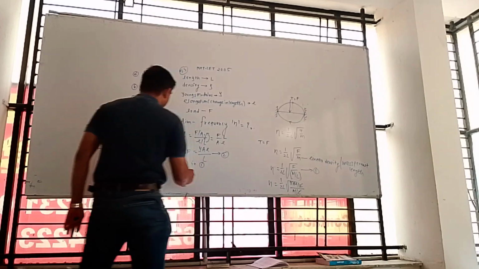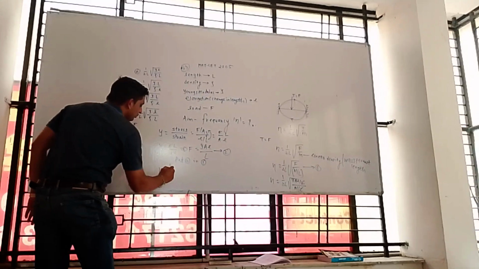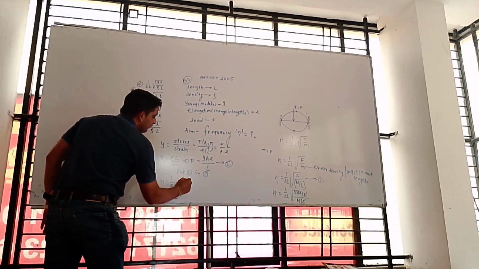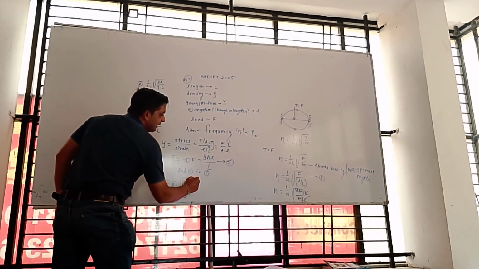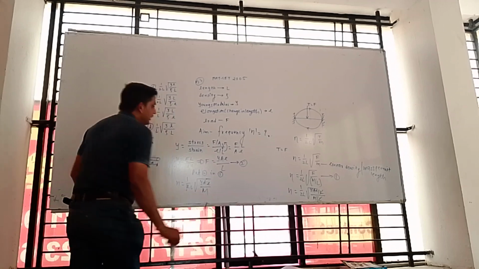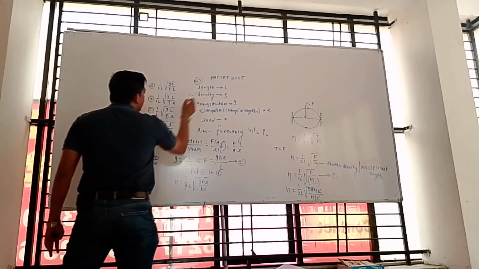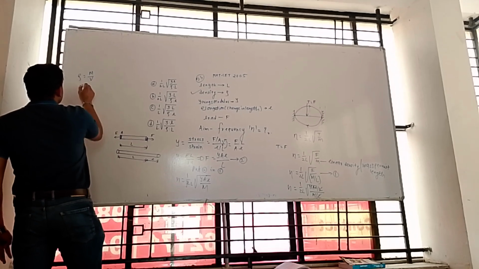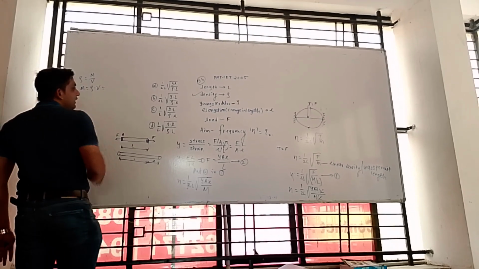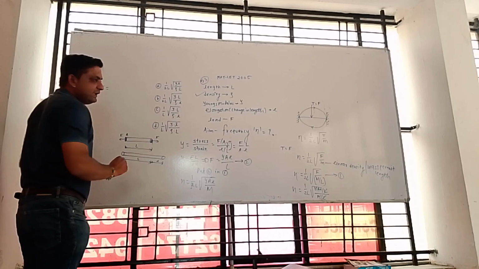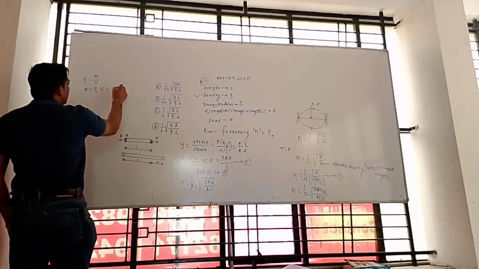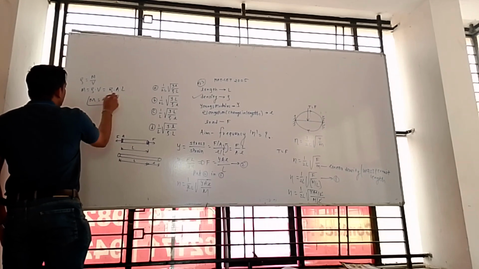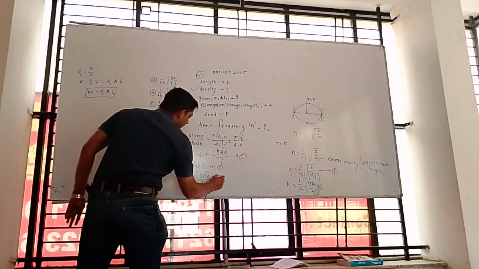Suppose L gets cancelled, we will get n is equal to 1 upon twice L square root of YAl upon m. Now we know that we are given a density. In physics, density is equal to mass per unit volume. So mass will be equal to density into volume. In mathematics, you have studied volume is equal to area into length. So A into L, m will be equal to rho into A into L. We have to put this value here, again in equation number 3.